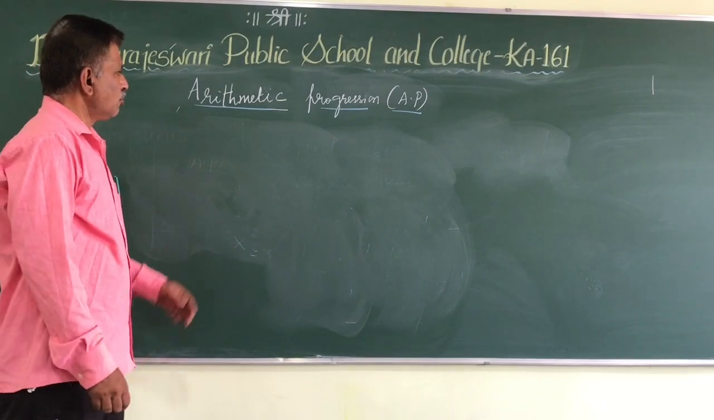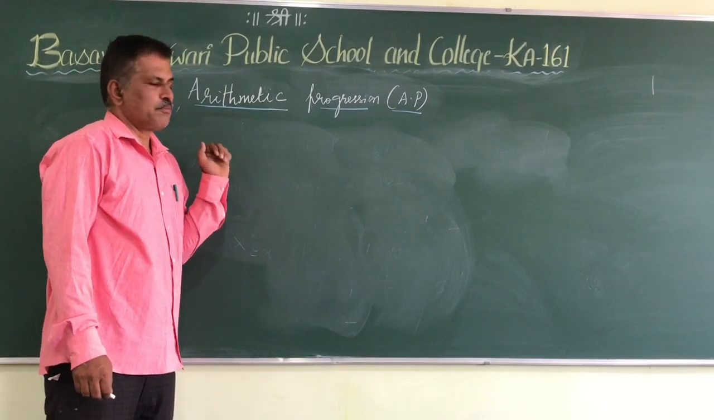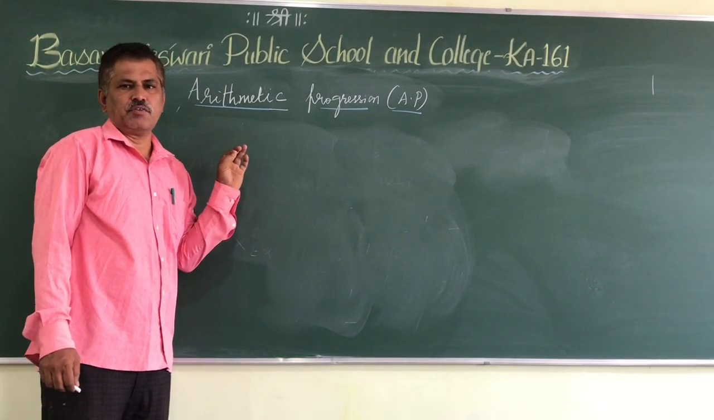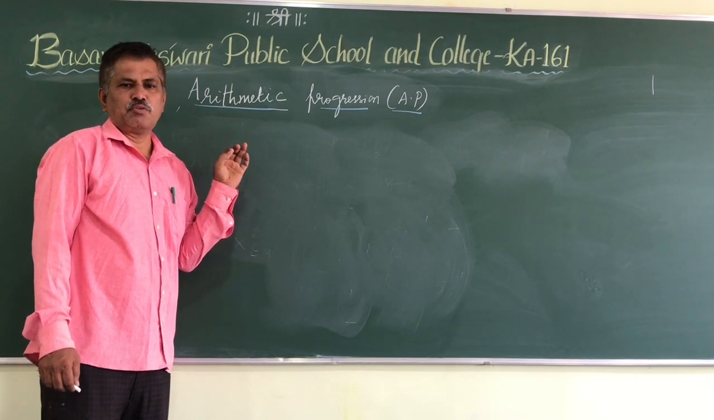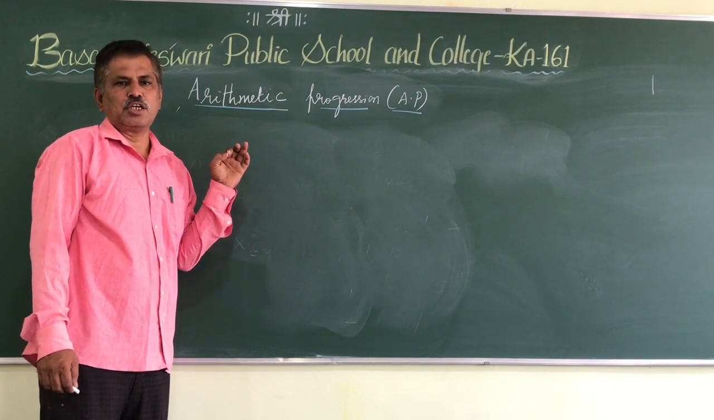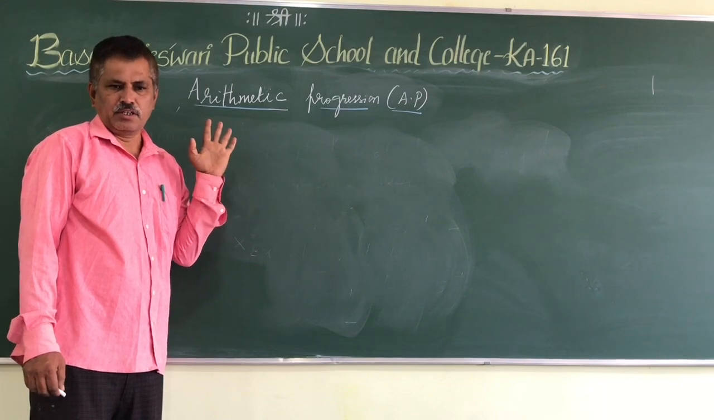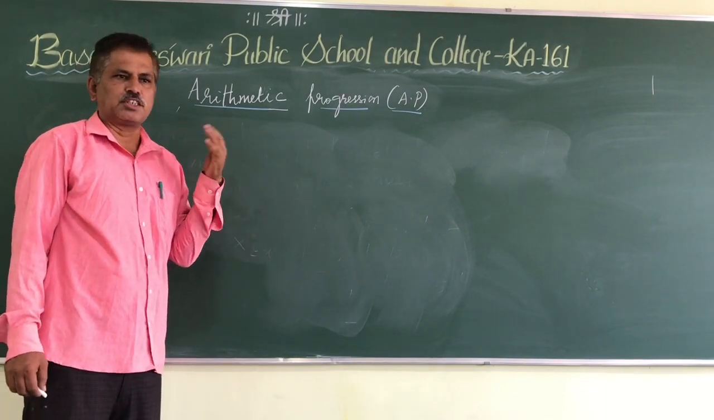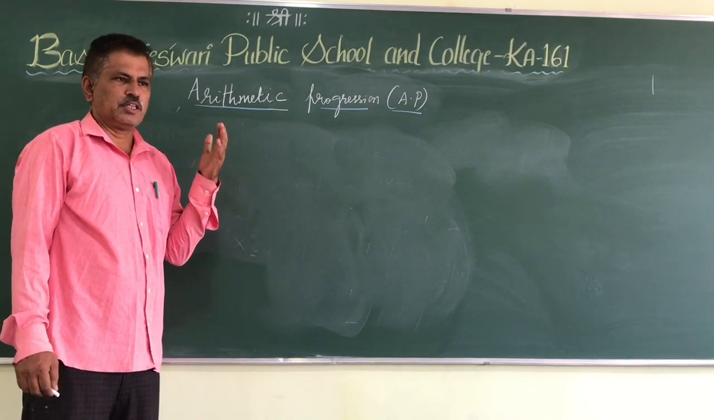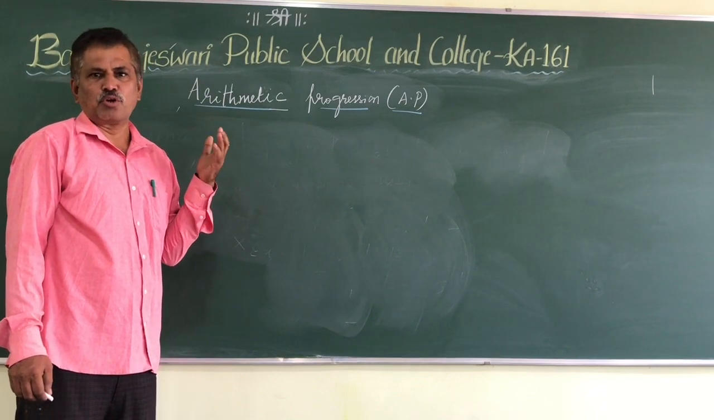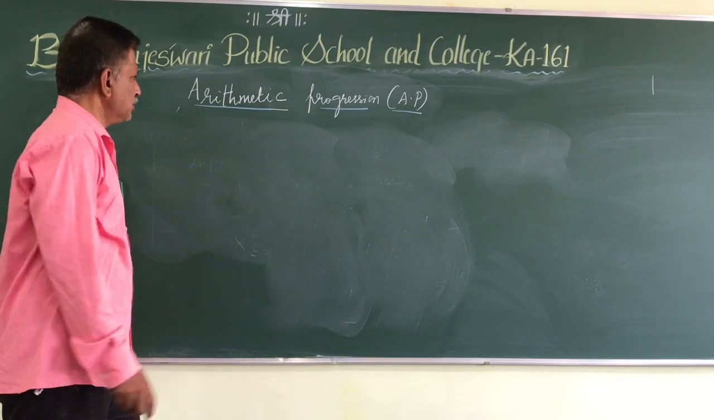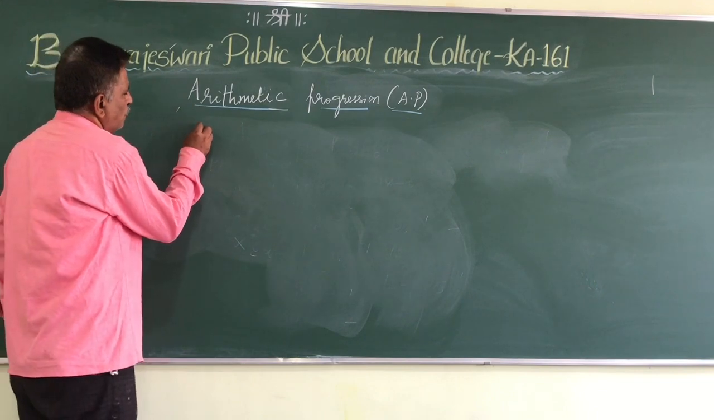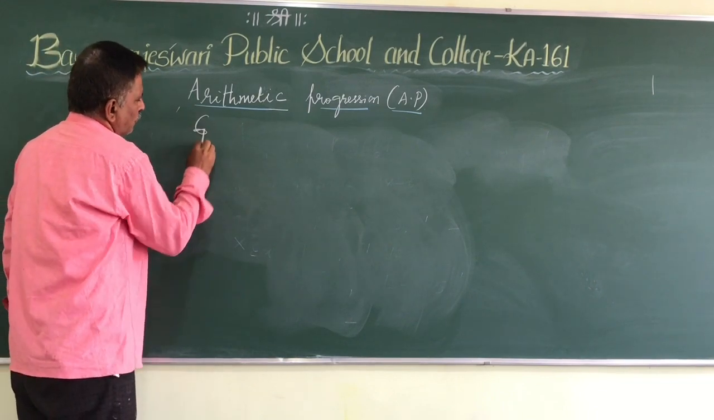So, arithmetic progression means what? It is a sequence in which the difference between a term and its preceding term should be constant. Then the geometrical progression, it's a separate chapter. I will explain there. And harmonic progression is not there in your syllabus. So, the general form of arithmetic progression.